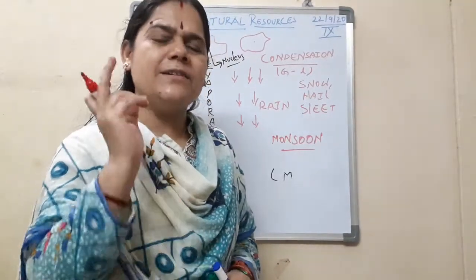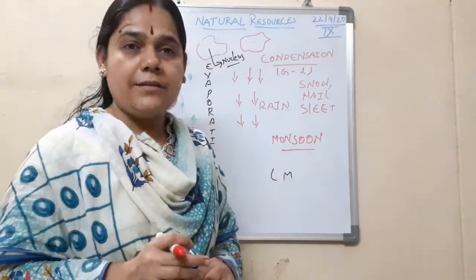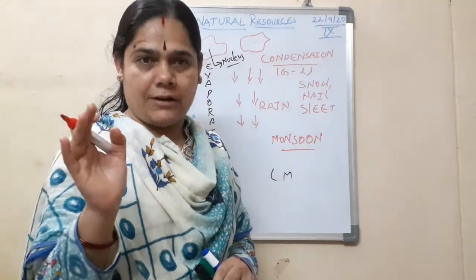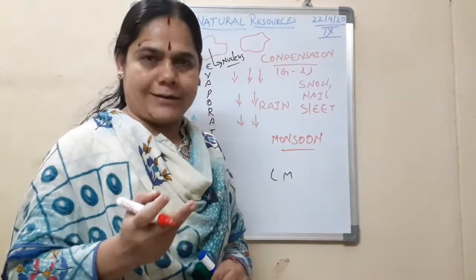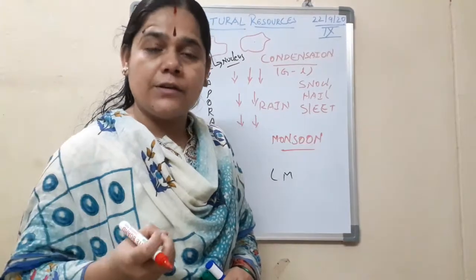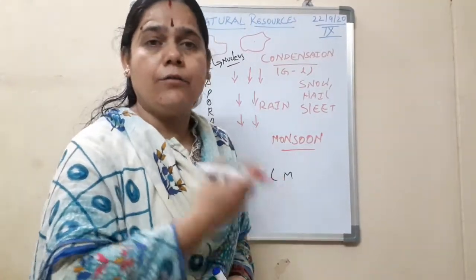Now, why does it happen only during this period of monsoon? The reason is, as I have told you earlier, the earth does not get heated evenly because of many factors. Maybe the rotation of the earth, the occurrence of different kinds of physical forms: plateaus, mountains, land, water bodies.